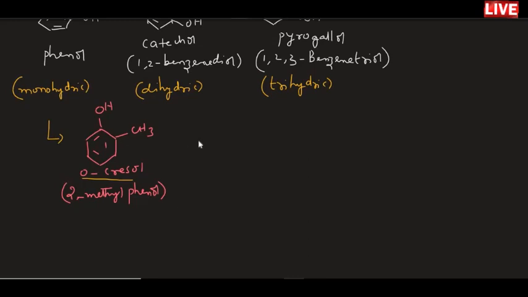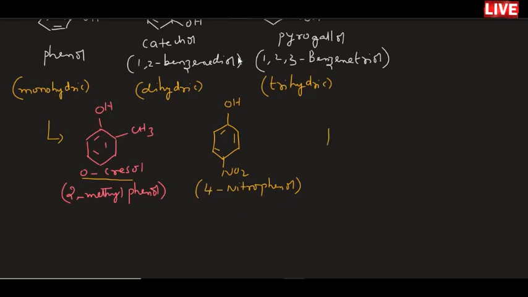Not only this, if phenol is linked with a nitro group at the fourth position, suppose NO2 is present at the fourth position of the phenol ring, the compound is called 4-nitrophenol.